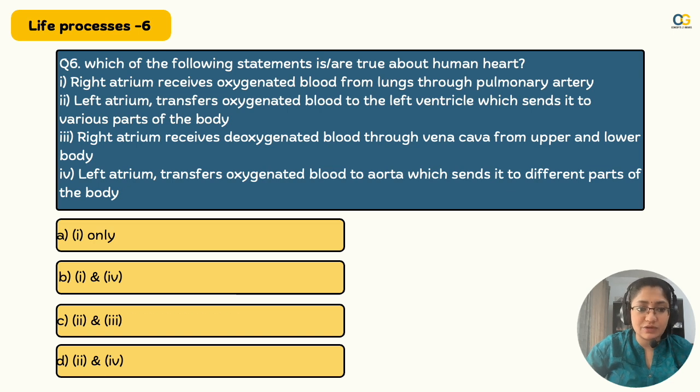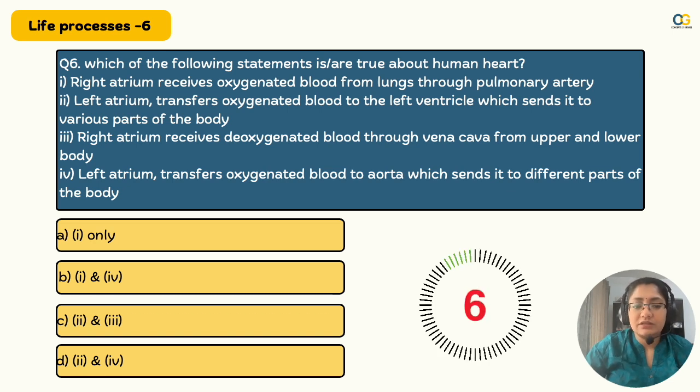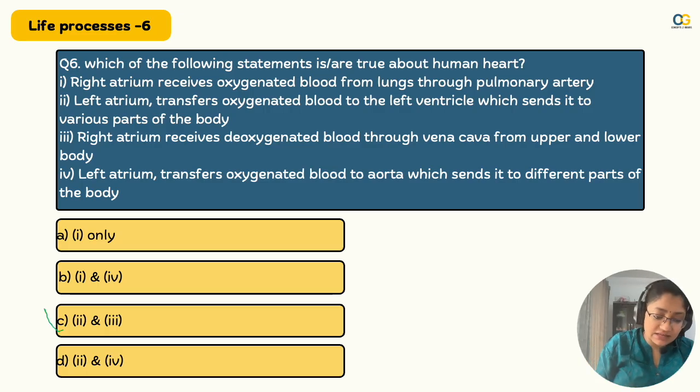The options are as follows. Think through. Read all the options properly. Think where the blood flows. How does the blood flow? And the right answer is 2 and 3. Yes. So the left atrium sends it to the left ventricle, which sends to various parts of the body. And right atrium gets the deoxygenated blood from vena cava and upper body and lower body.